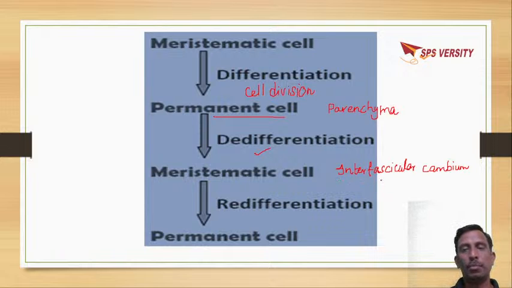Again, it will form permanent cells, different components of permanent cells, by redifferentiation.